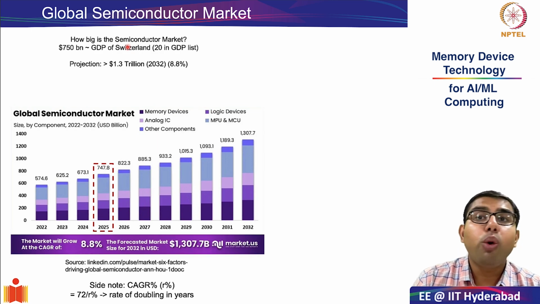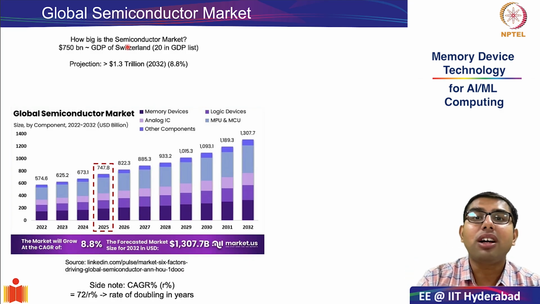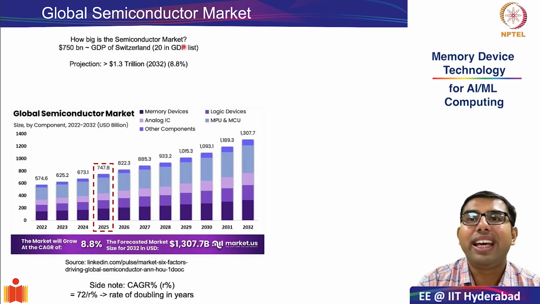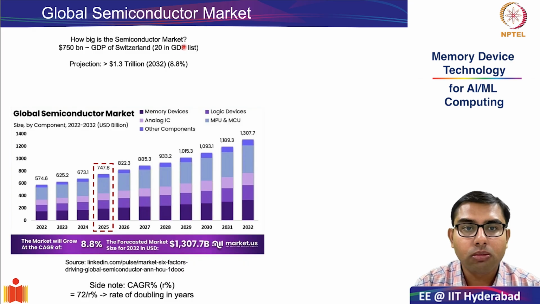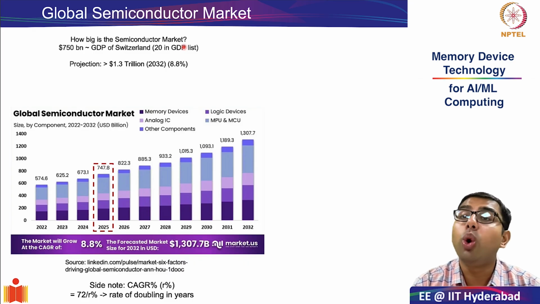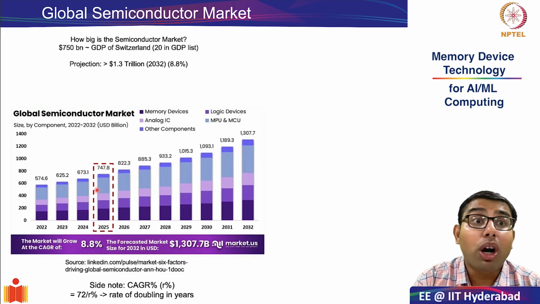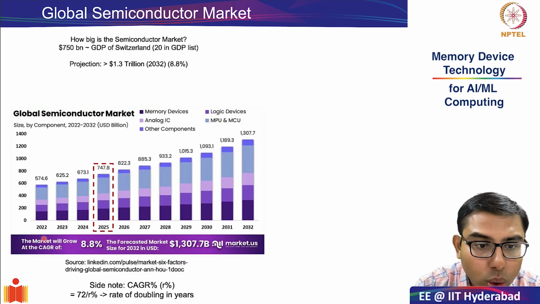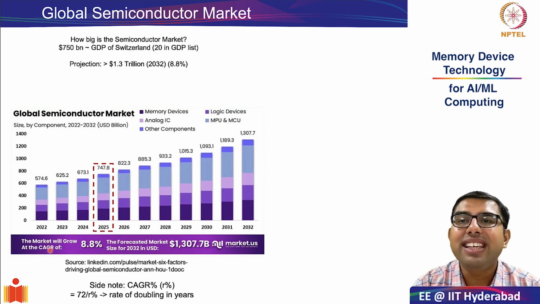And if you have to put them in the list of countries, the semiconductor market will lie 21st in the GDP list, just after Switzerland. The other important aspect to look at is: currently it is $750 billion, but what is the rate of growth? To measure the rate of growth of any company or any economy, we generally use a term called CAGR.